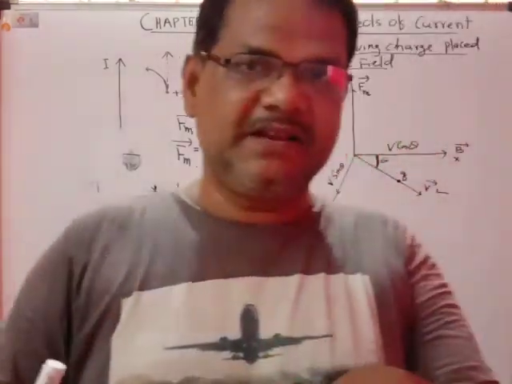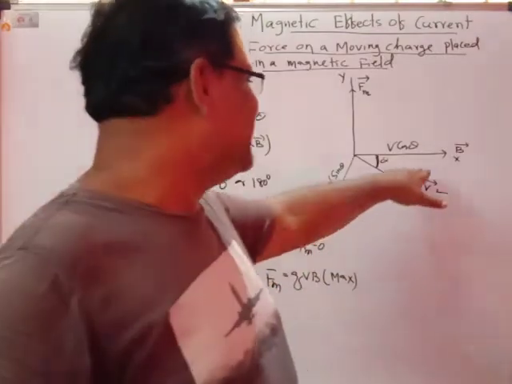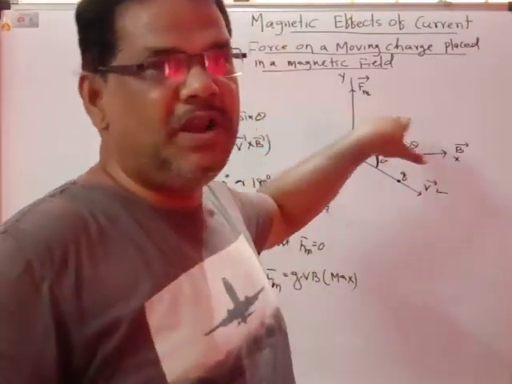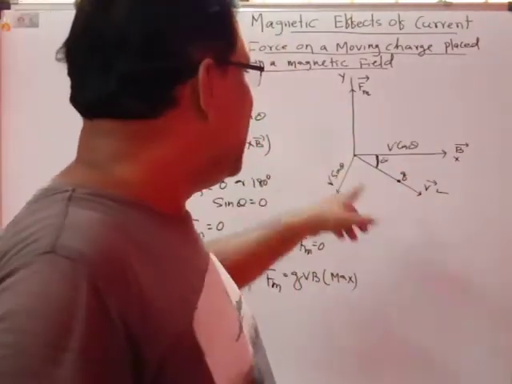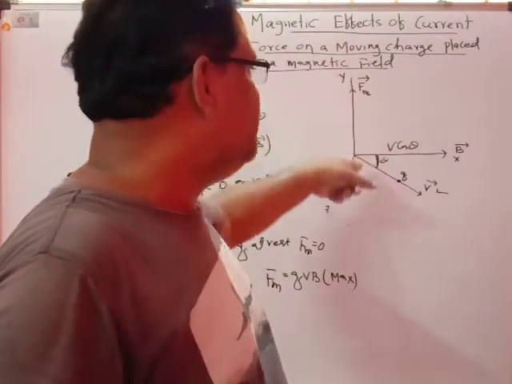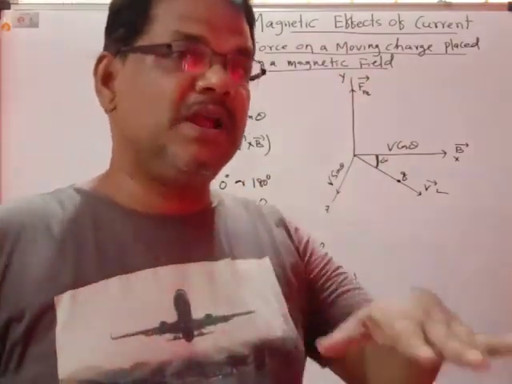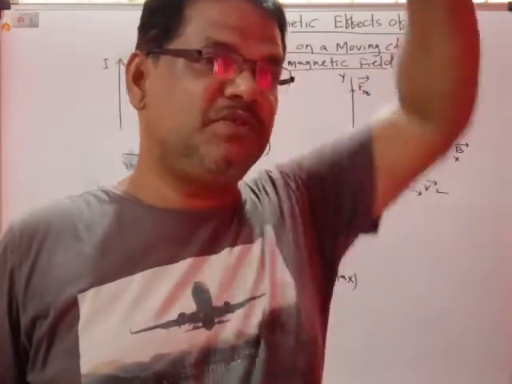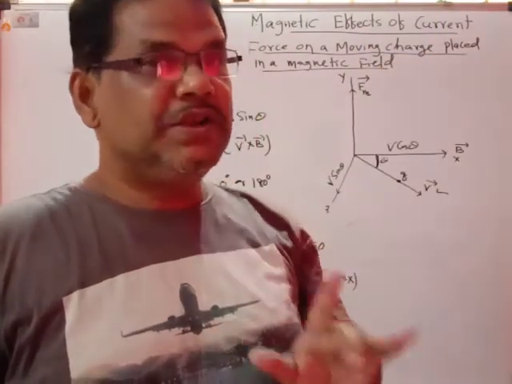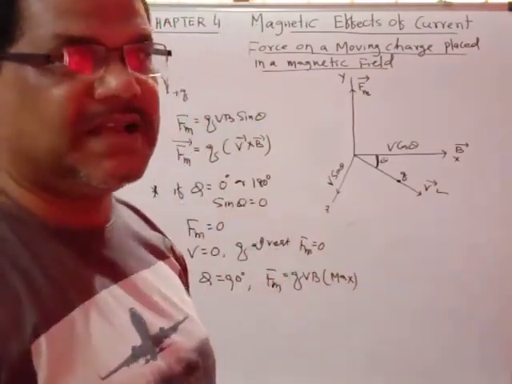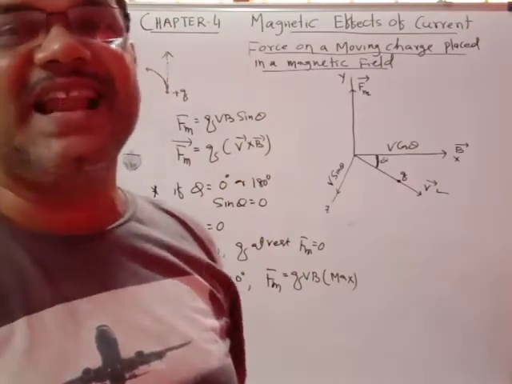Force is perpendicular to the plane containing the v vector and the B vector. If the v vector and B vector are lying on the xz plane, then the F vector will be perpendicular to the plane, that is, along the y-axis. There are two possibilities, either the positive y-axis or the negative y-axis. So you can find the direction of the magnetic force by Fleming's left-hand rule.